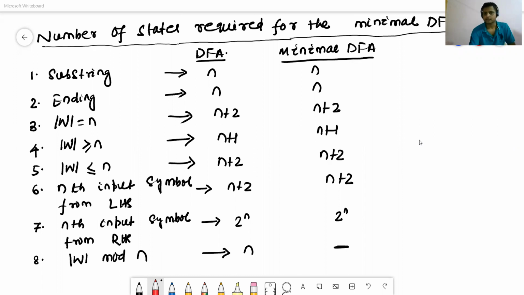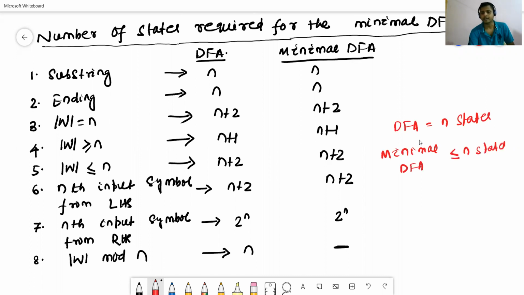Today we will discuss how many states will be required for the minimal DFA. Suppose a DFA contains n states. Then the minimal DFA will contain less than or equal to n states.